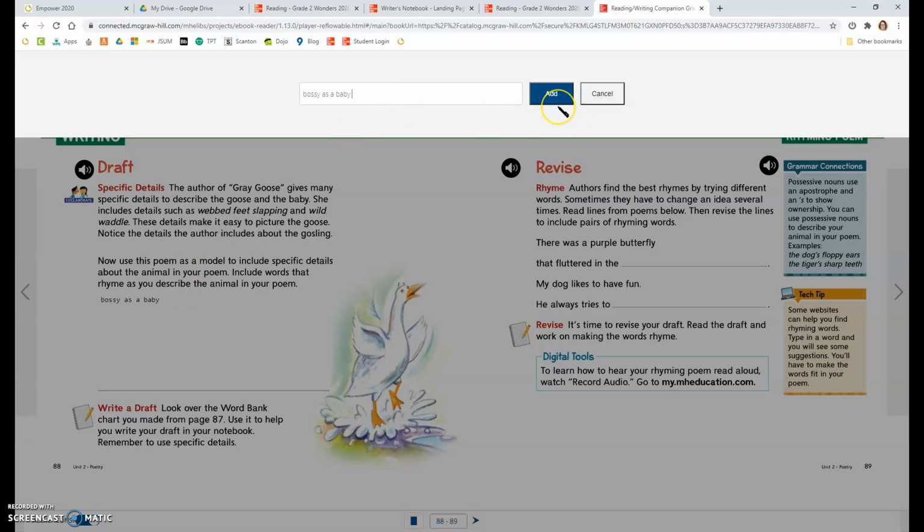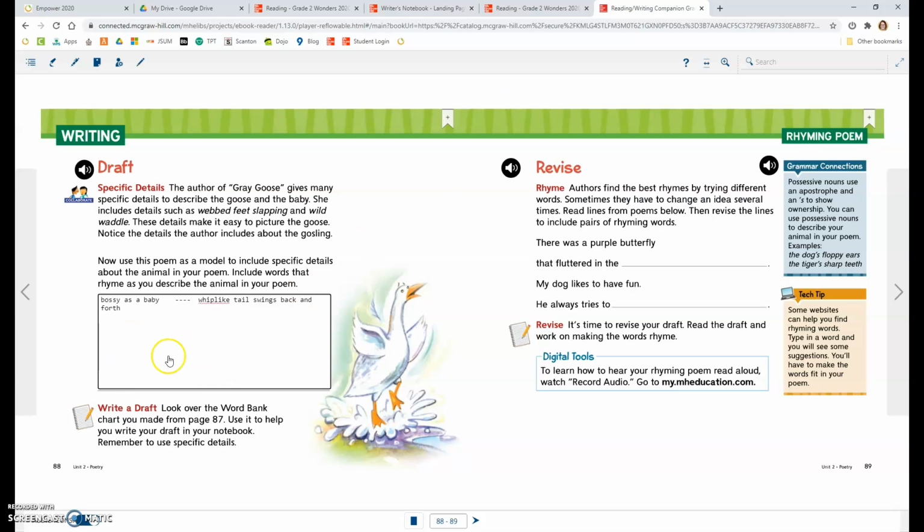I might say, whip-like tail swings back and forth. And I could go on and on, and I want you to put at least 3 specific details. If you can include rhyme, do it, like bossy and baby. Go ahead and hit pause now to fill out your chart.